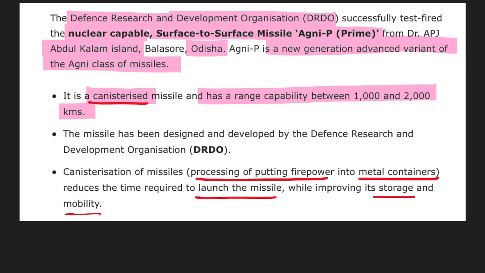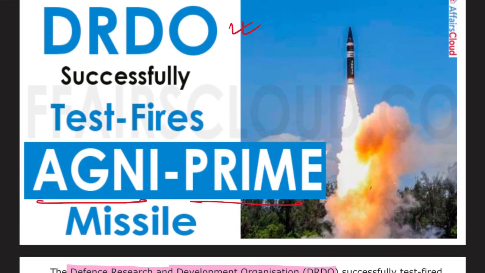Alright, this missile has been designed and developed by whom? DRDO. Important. Alright, now apart from these are some of the defense related questions of May and June. Apart from this, we just saw that the military exercises are very important. So let's discuss some of the military exercises that can be asked in your exam.